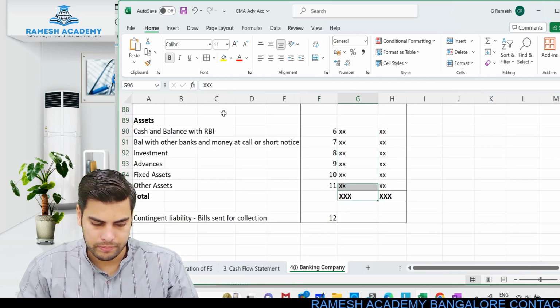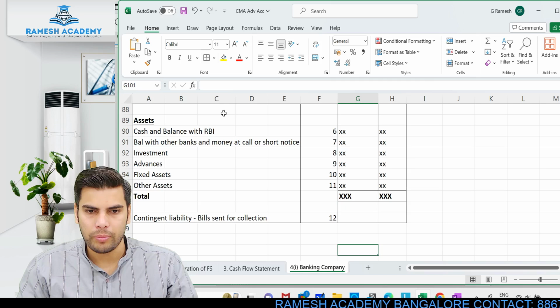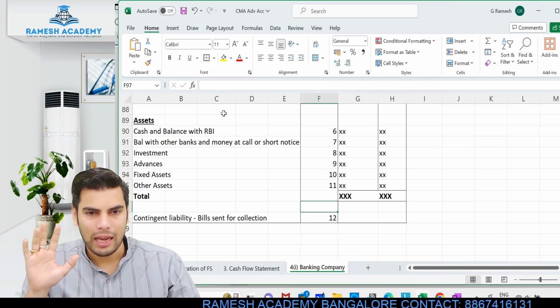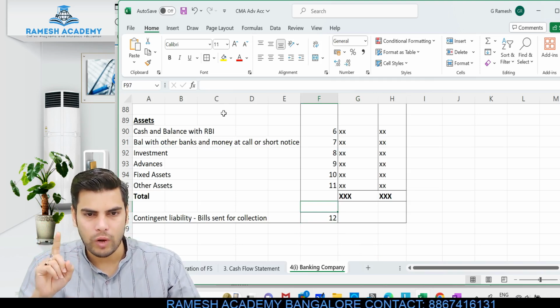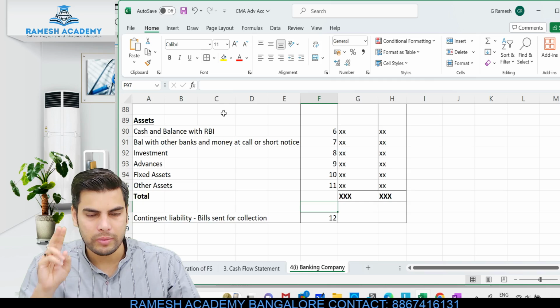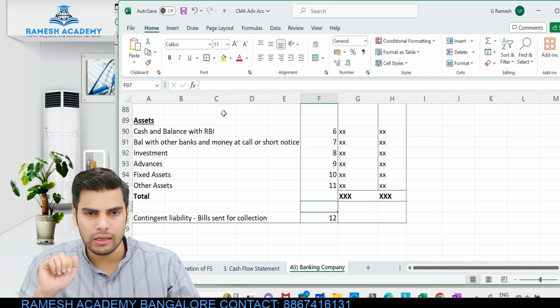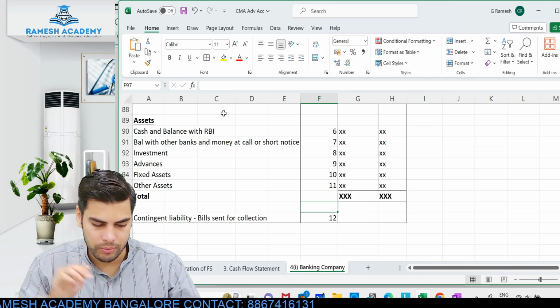Is this clear? This is how your balance sheet would appear. You will have to remember all the schedule numbers. Very easy, guys. Liabilities, we have got 5 schedules. What are those? One would be capital, then reserves and surplus, deposits, and then borrowings. First it is deposits, then borrowings, and then other liabilities and provisions. So 5 schedules when it comes to liabilities.